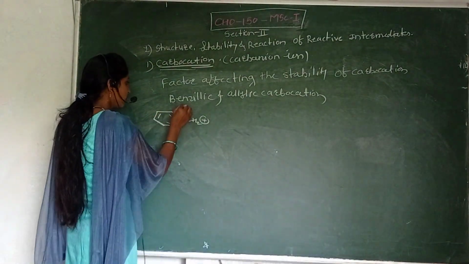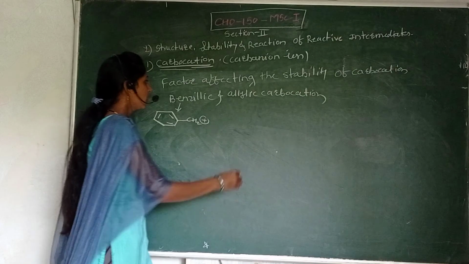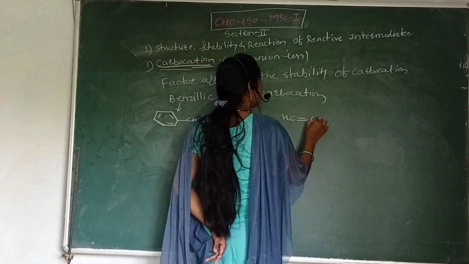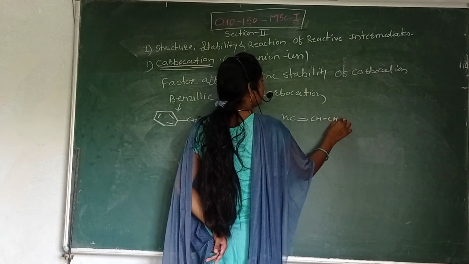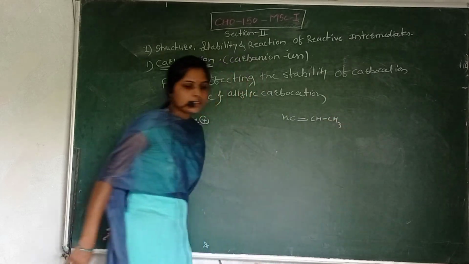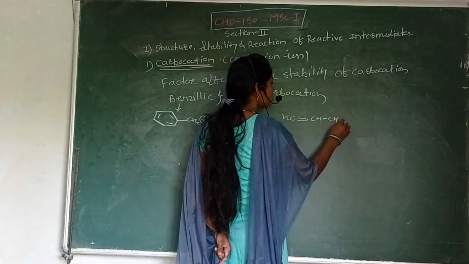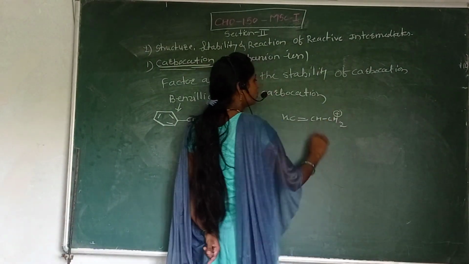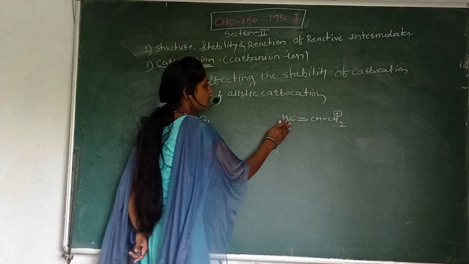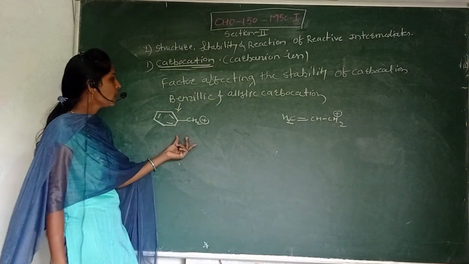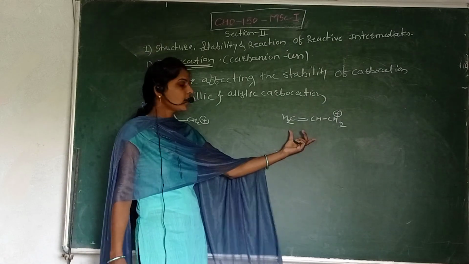This is the benzylic carbocation, and this is the allylic carbocation.